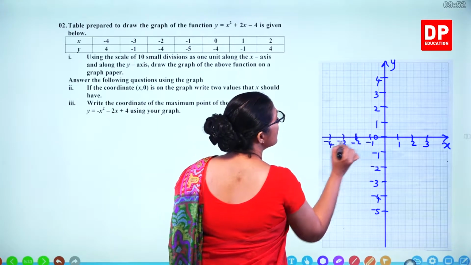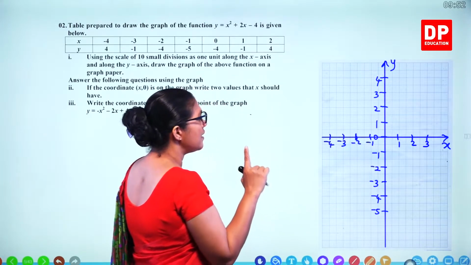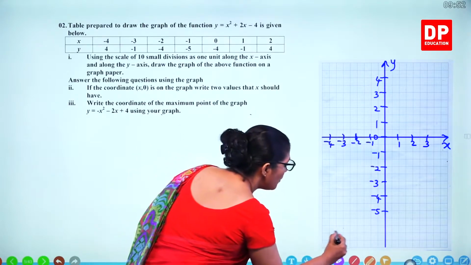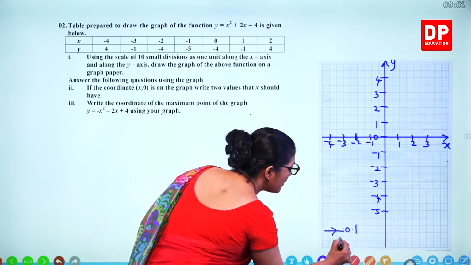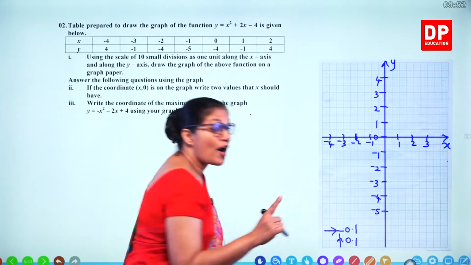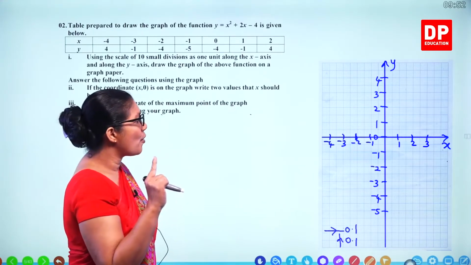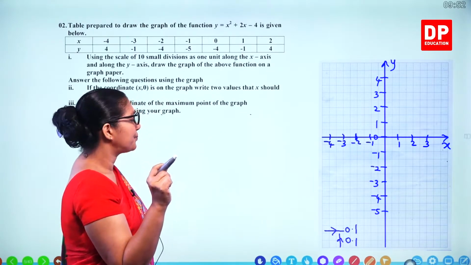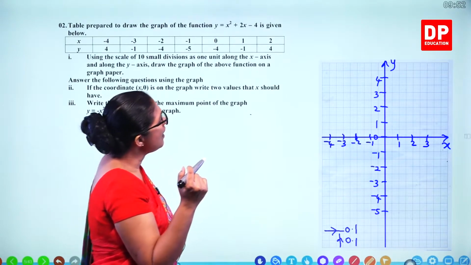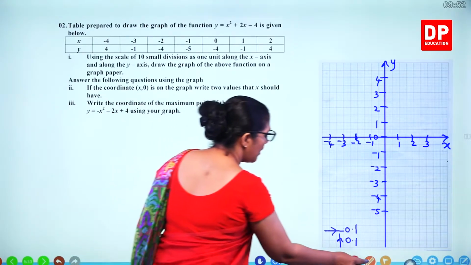So these are the values. So that's the scale, and this way it is 0.1 and this way 0.1, because 1 over 10 means 0.1 for a small square. Now we can mark the points.